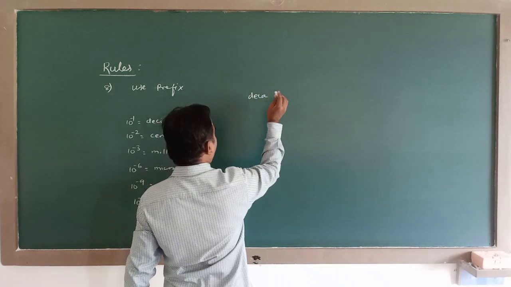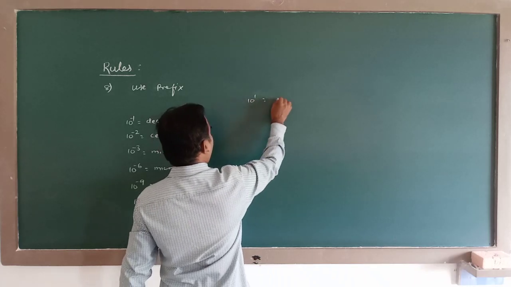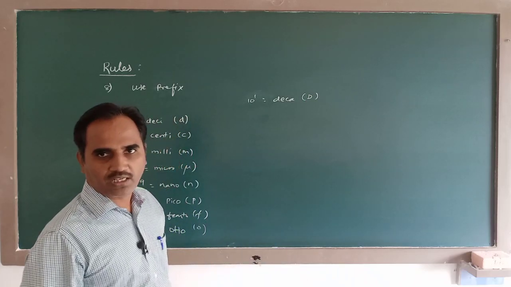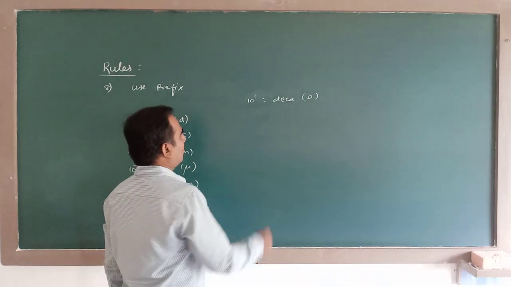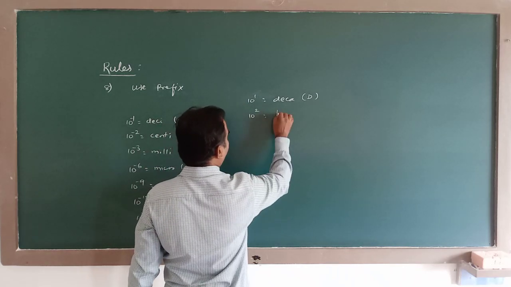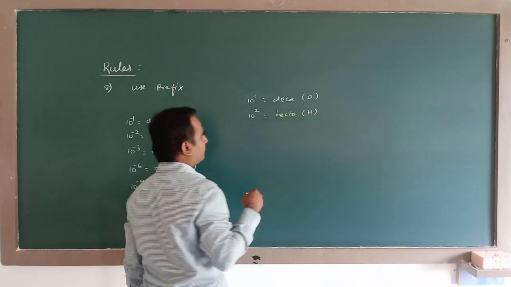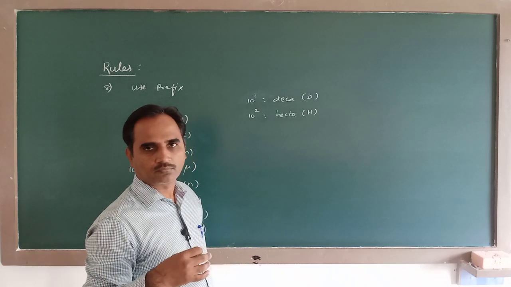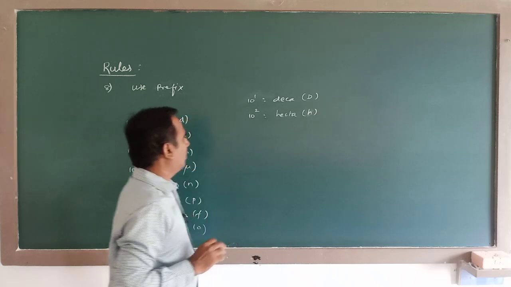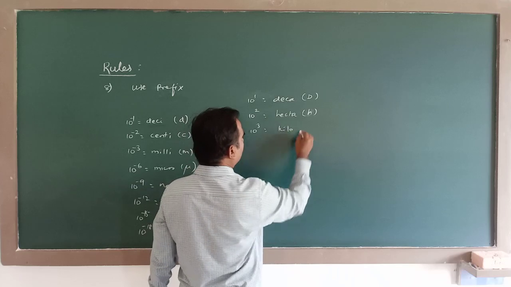Deca, 10 to the power of plus 1. This is called deca. Symbol is capital D. And 10 to the power of 2, hecta. This is small h. 10 to the power of 3. So this is kilo, K.